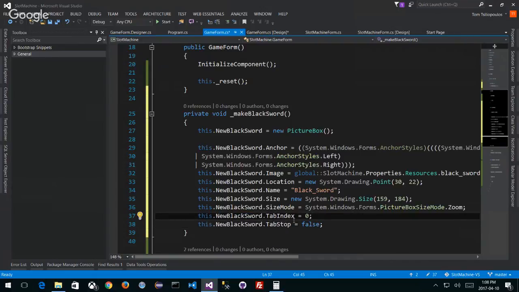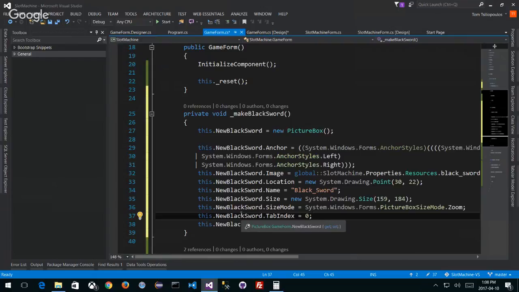Now this is good, right? And the tab index is 0. Who cares about that? It's still 159 by 184, and I've created a new black sword. Now this is going to layer on top of the old one, but it should be at the top left corner of my screen.